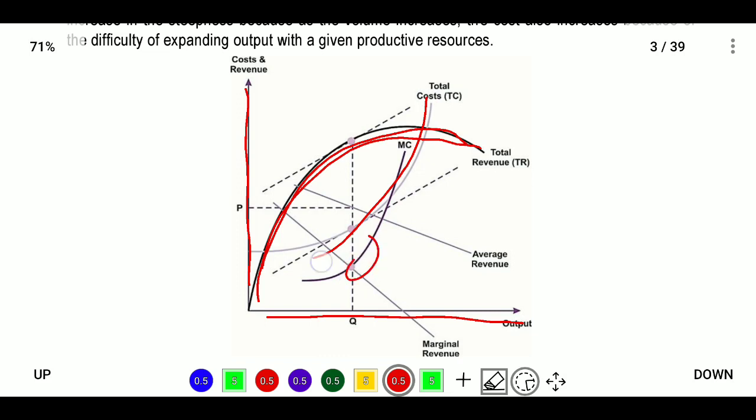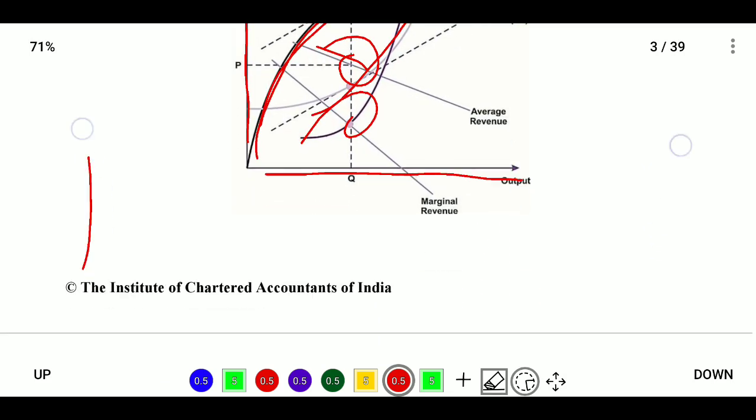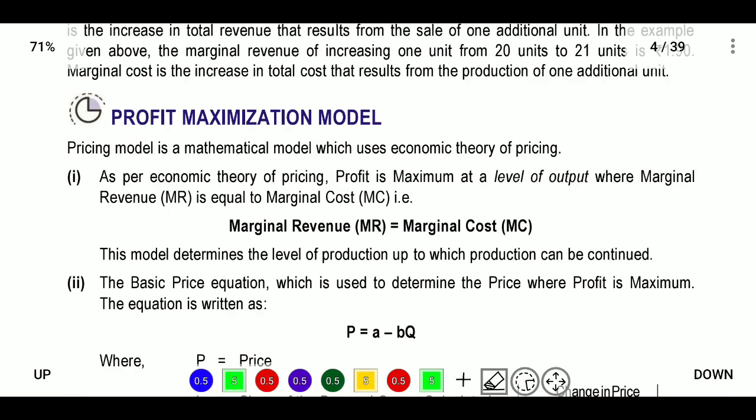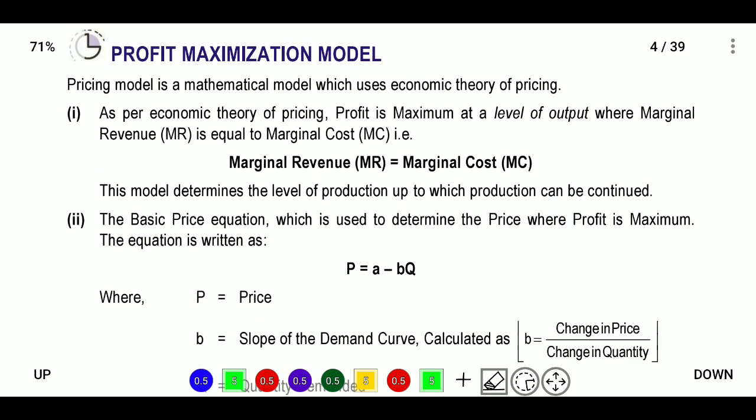Where they intersect, there is the marginal cost and the average revenue, the marginal average revenue for your product. From this we know that as demand increases, price decreases and revenue increases. What we want is profit maximization, that is, at which place your profit will be maximized. We will identify this based on the profit maximization model.